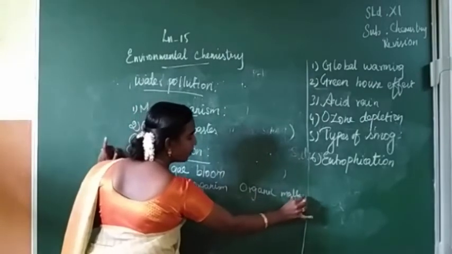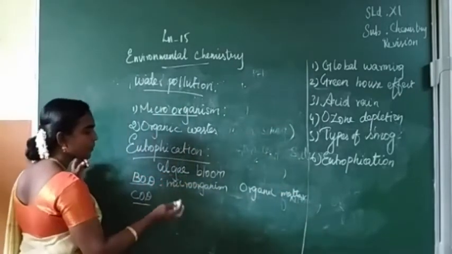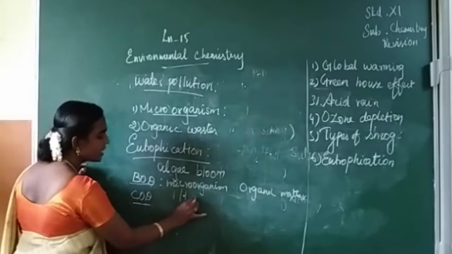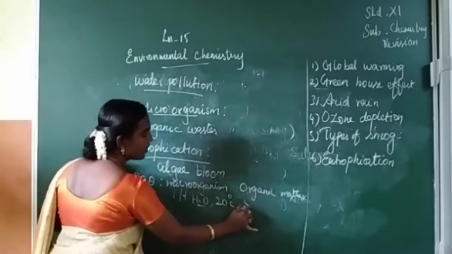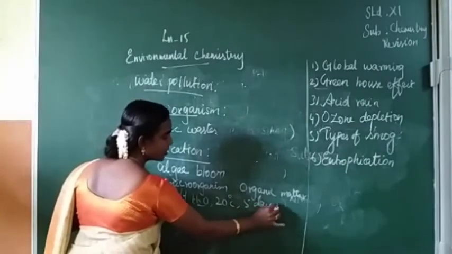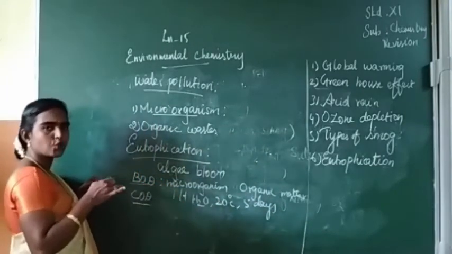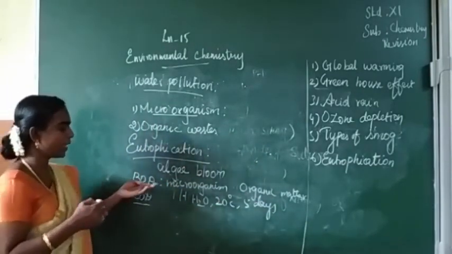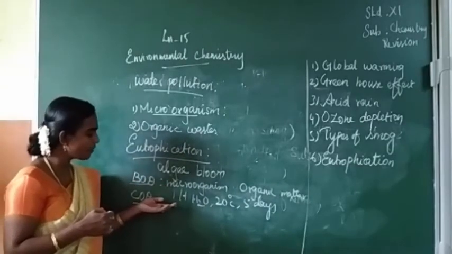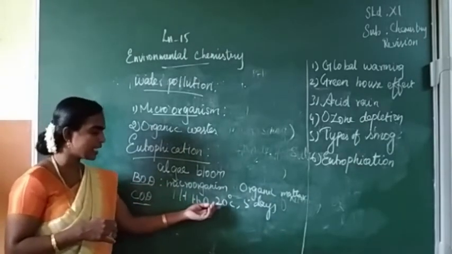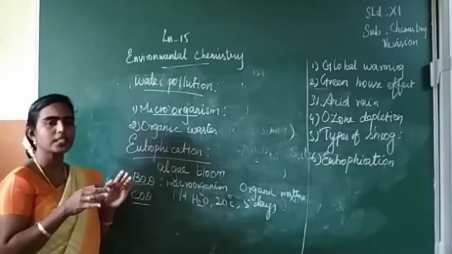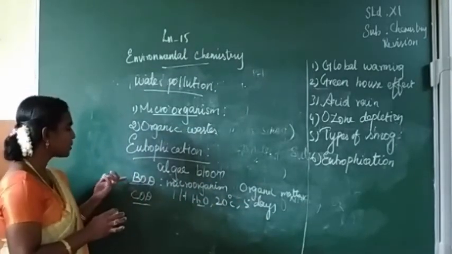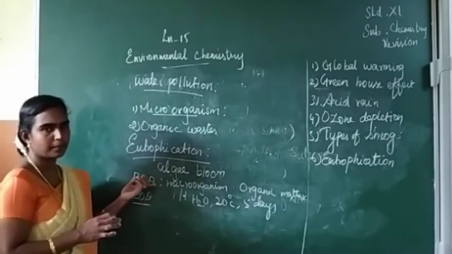For the decomposition of organic matter present in 1 liter of water at 20 degrees Celsius in 5 days, how much oxygen is consumed by this process? That is called biochemical oxygen demand.